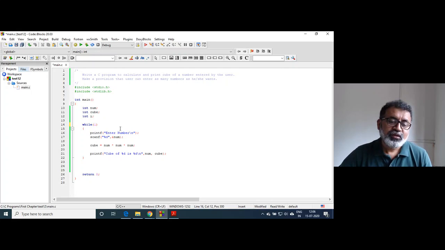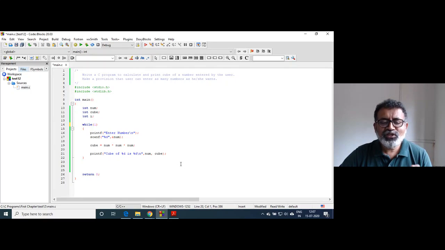While one, as I told you, is the condition part, and one is non-zero, always true. Since this is always true, this loop will be executed infinite times. Control will never come outside the while loop. You have to abort the program.